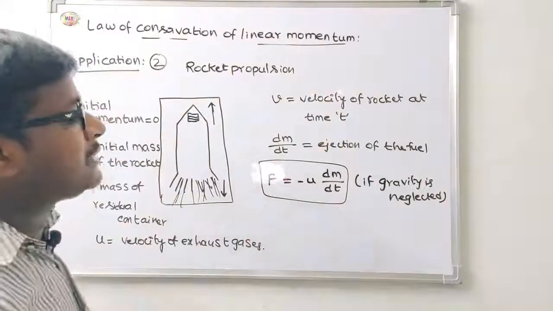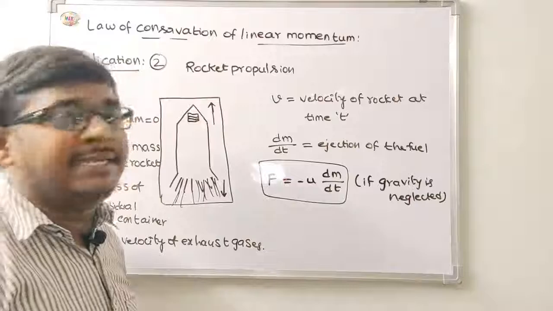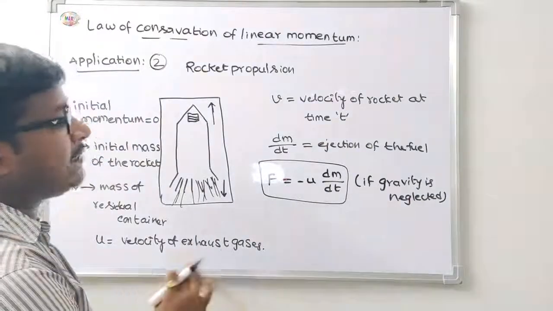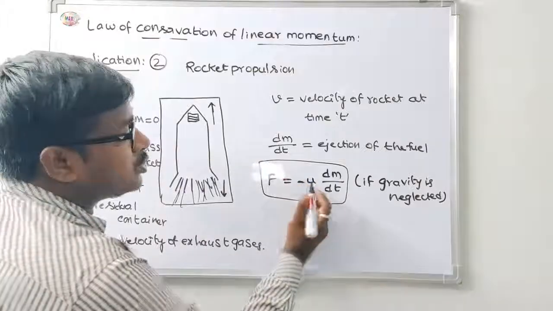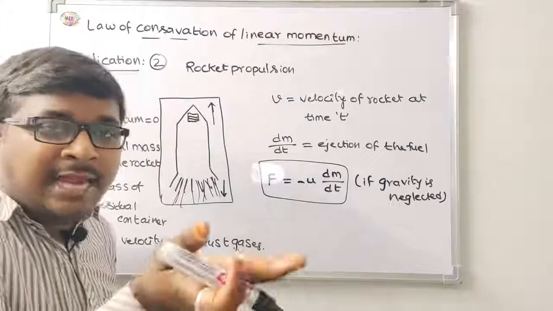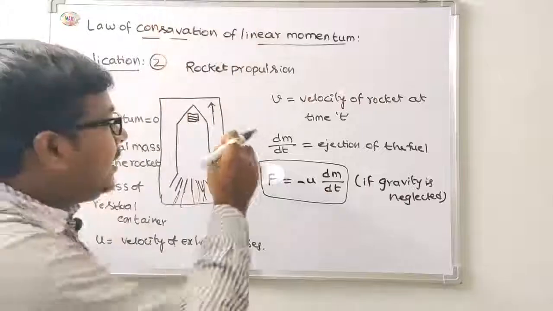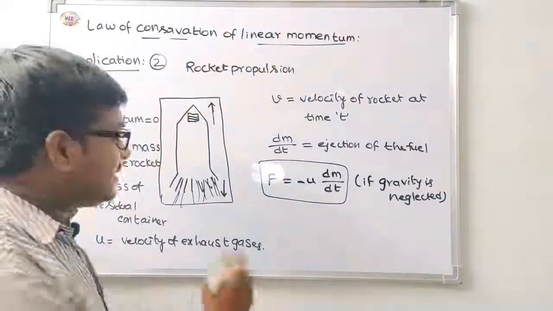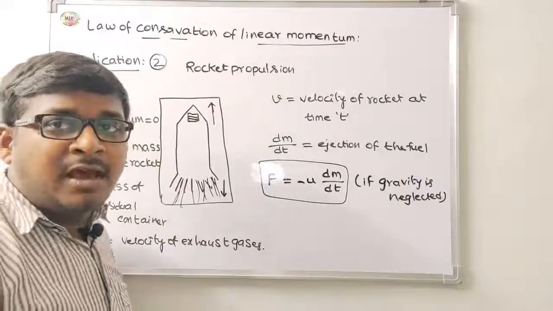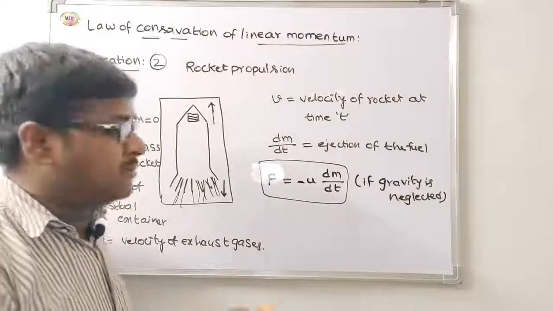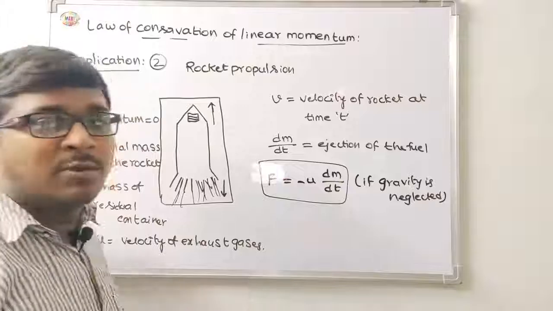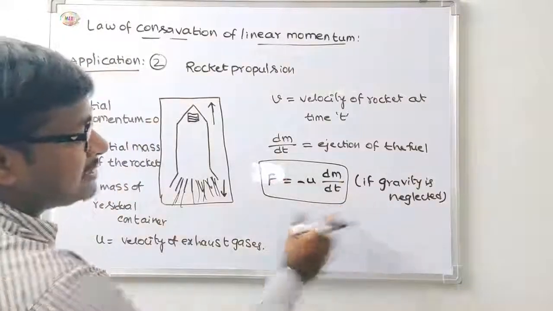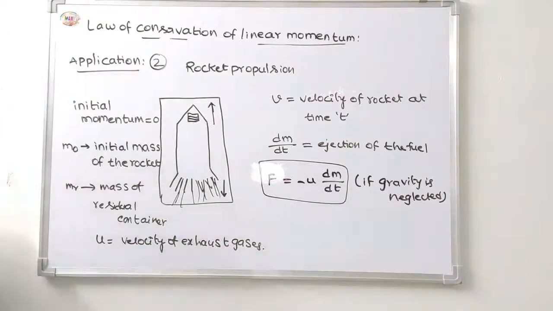F is equal to minus u into dm by dt, where u is the velocity of exhaust gases. The thrust is acting in the upward direction, the rocket is moving upward, and the escaping gases act downward, the opposite direction of the thrust. This is the formula, F is equal to minus u into dm by dt, if the gravitational force is neglected.